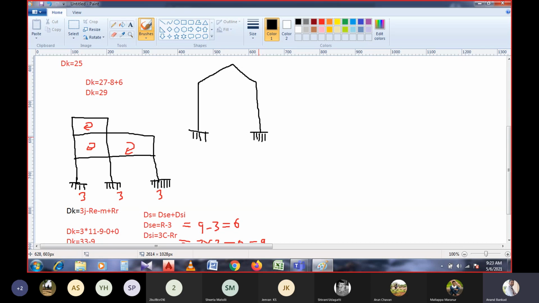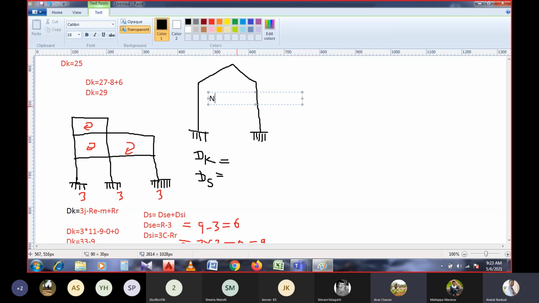Here, calculate the kinematical indeterminacy as well as the statical indeterminacy, the value of dk as well as the value of ds. The same question will be asked in your external exams also. They will give a frame like this and ask you to calculate the kinematic as well as statical indeterminacy of the given structure. Take it as inextensible, not a flexible body, or you can consider axial deformations, not rigid.